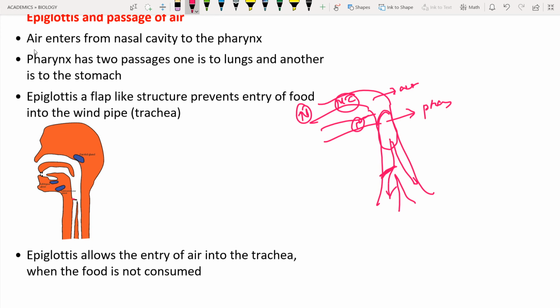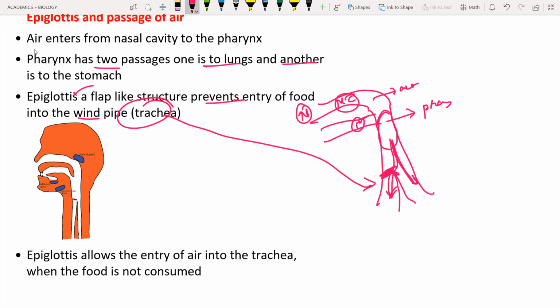When you are eating, the epiglottis, which is a flap-like structure, is going to close the region of the trachea, and it is going to allow the food to pass. When you are breathing, it will open and the air will enter into the trachea through the larynx. So this pharynx has two passages: one is to the lungs, another is to the stomach. Epiglottis is a flap-like structure, which prevents the entry of the food into the windpipe. Windpipe means trachea. Here we can see the trachea.